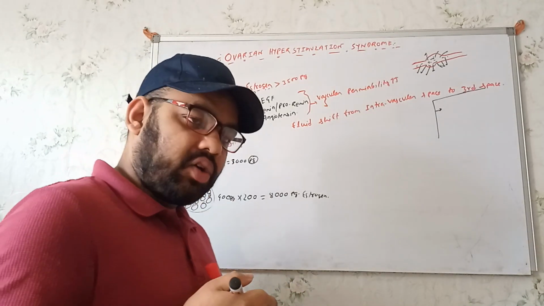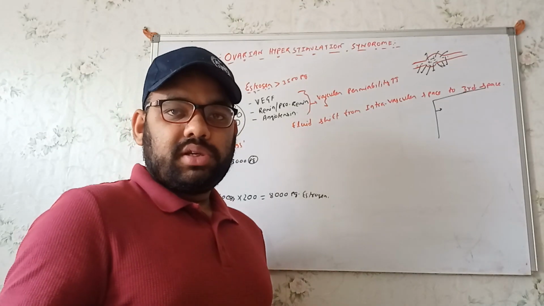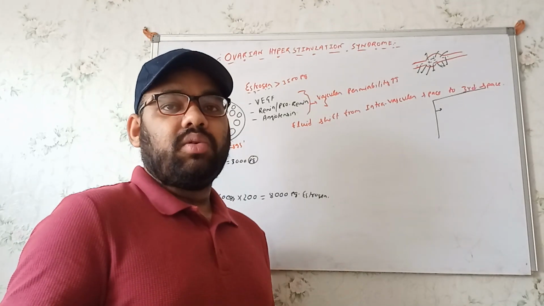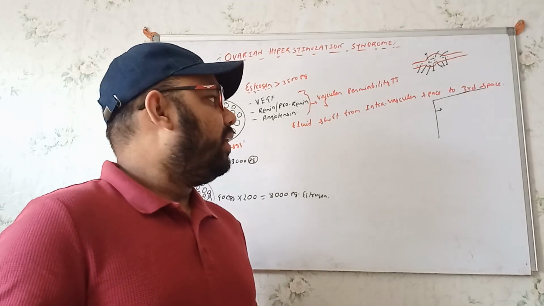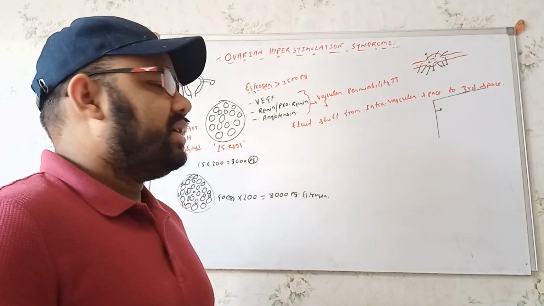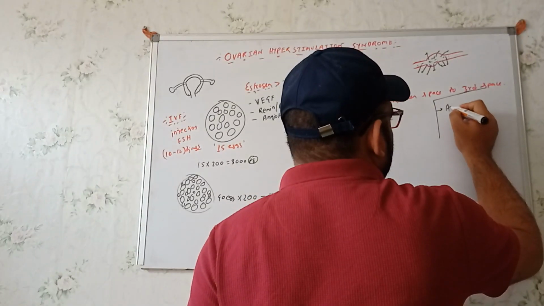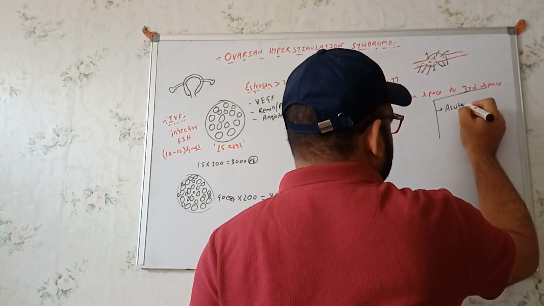Whenever the fluid accumulates within the lungs, especially within the pleura, that will cause pleural effusion. Whenever the fluid accumulates within the pericardium, that will cause pericardial effusion. It can also manifest as edema. Whenever it accumulates within the peritoneum, it will show as ascites.